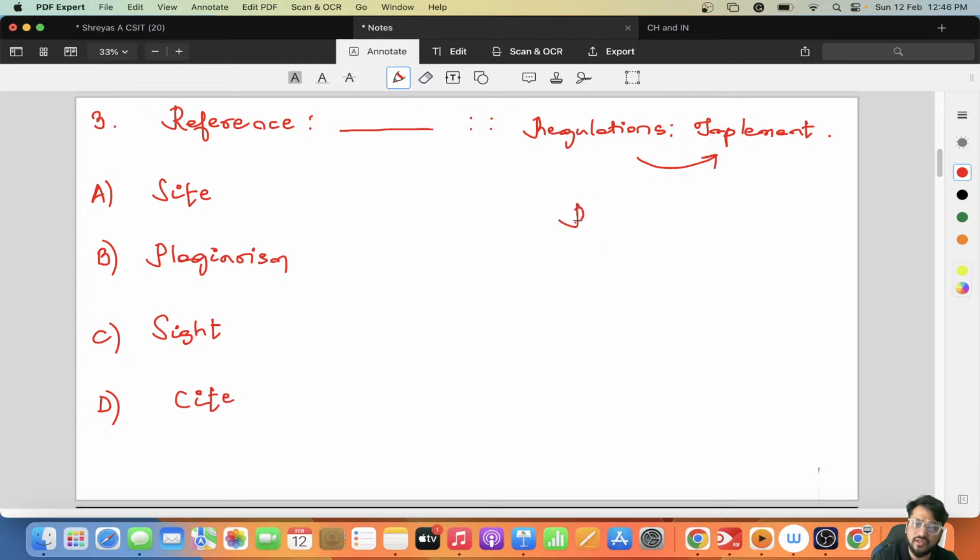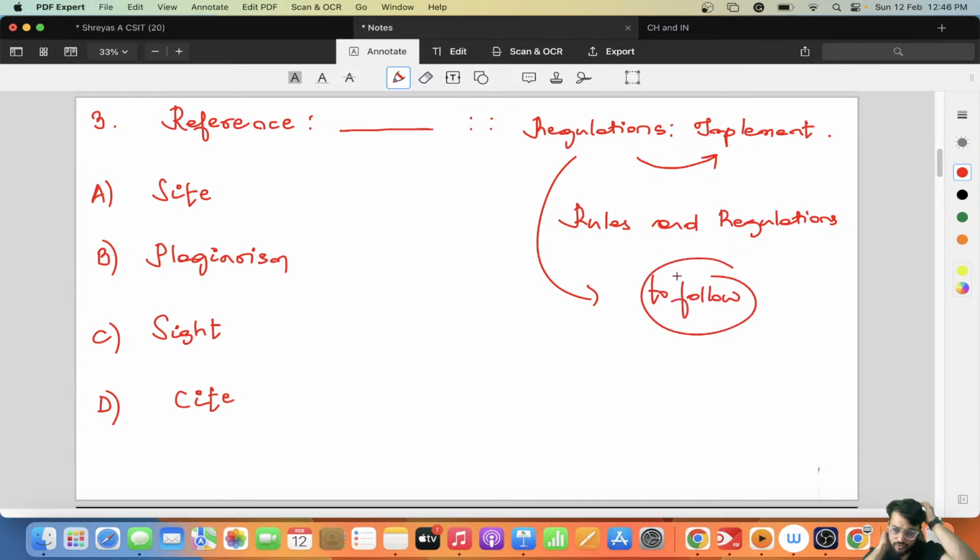Yes, you know the synonymous words rules and regulations, right? What does the word regulations mean? To follow, right? To implement, you have to follow it, to follow or to use it. So both are synonyms here. Yes, both are synonyms. So what is the synonym of reference?